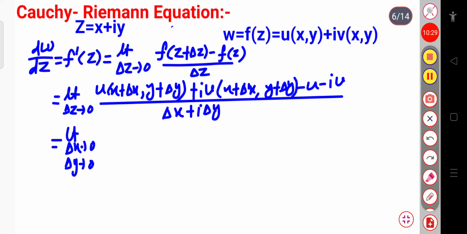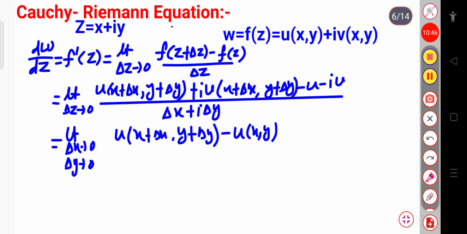Similarly, this will be u of x plus delta x comma y plus delta y minus u of x y. This is the real part divided by this total term, that is delta x plus i delta y.